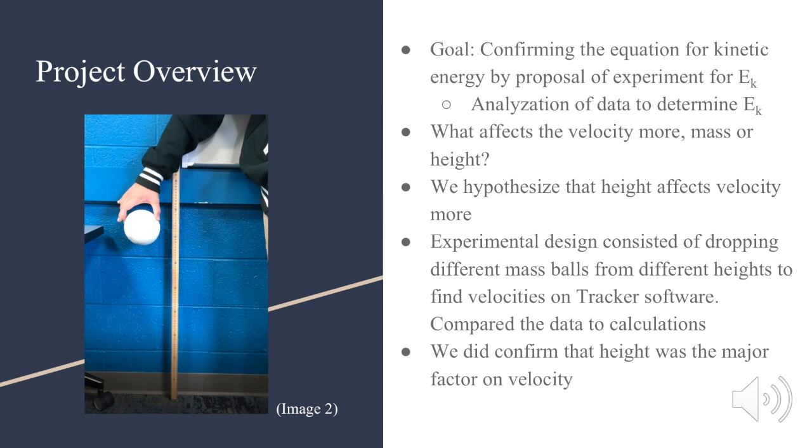our pre-lab calculations. Height was found to be the major factor in change of velocity, supporting that kinetic energy is directly proportional to the square of its velocity, while mass is also directly proportional but does not affect velocity in the kinematics equations. Relating potential energy with kinetic energy for a free-falling object has determined that height has a greater effect on the velocity of the 2 balls being dropped. This shows that kinetic energy is equal to 1/2 mass times velocity squared because objects maintain their kinetic energy in the system unless there is a change in speed.